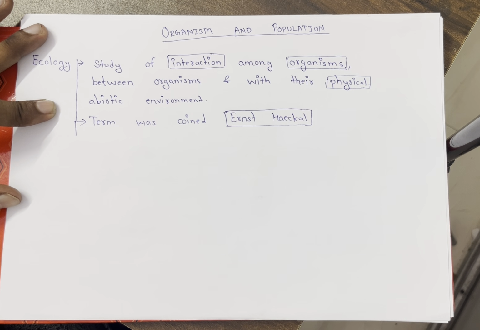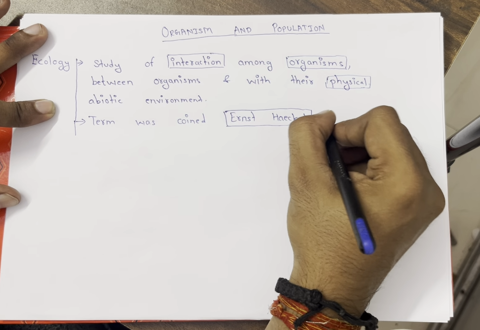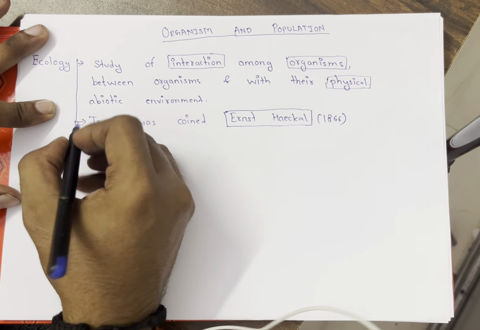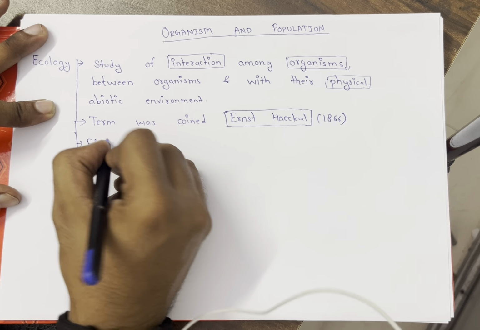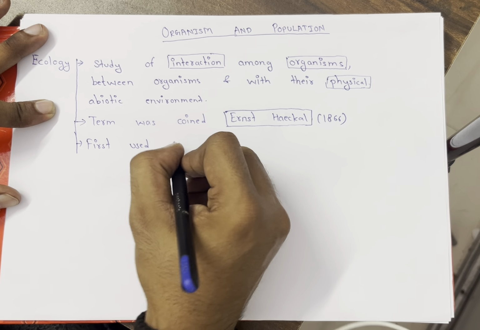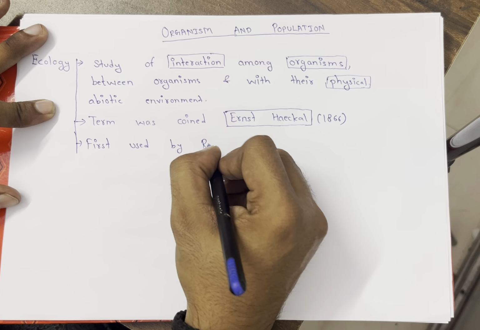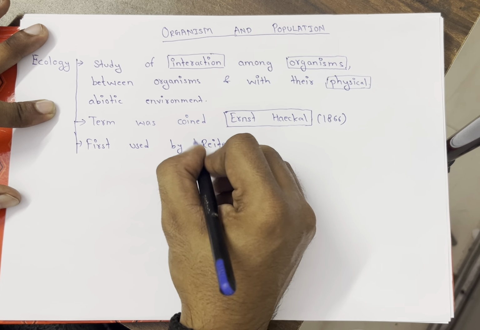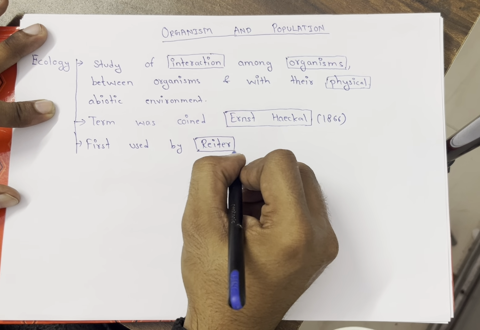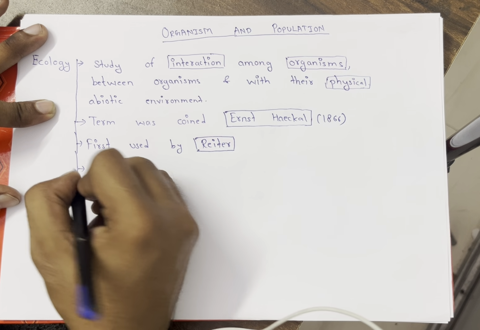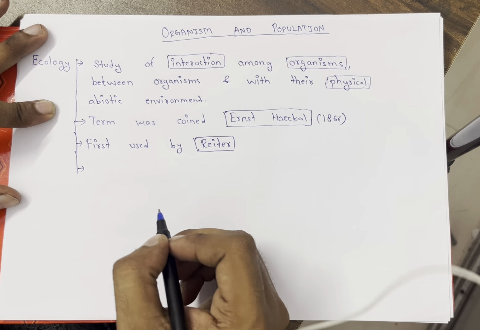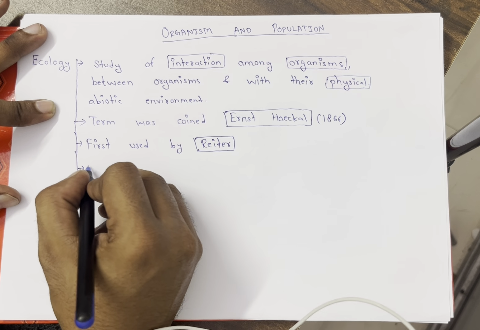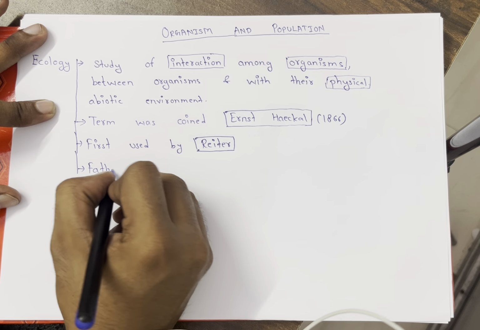He gave this term in 1866, but it was first used by the ecologist known as Reiter. So what we have studied is what ecology is. Basically it is interaction among organisms, the term was coined by Ernst Haeckel, and it was first used by Reiter.